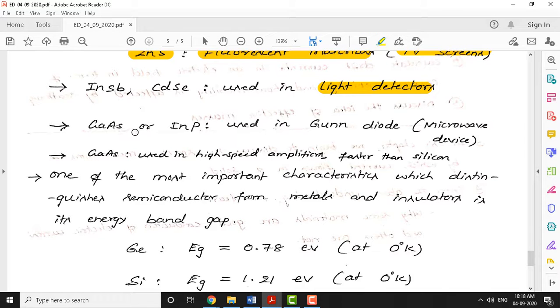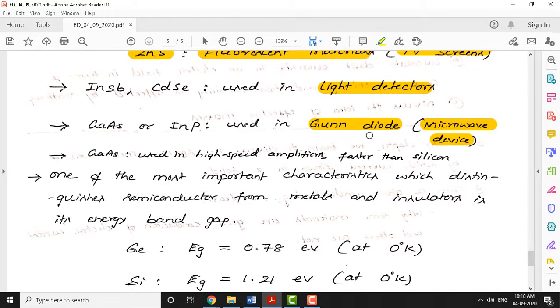Gallium arsenide and indium phosphide are used in Gunn diodes, which is a special application. You might have come across microwave frequencies in the range of 1 gigahertz to 1000 gigahertz. These are high frequency devices, which we call microwave devices. You might have seen microwave ovens and microwave systems in airports and other places. There, special devices like Gunn diodes and IMPATT diodes are used, and these high frequency diodes are manufactured from such compound semiconductors.